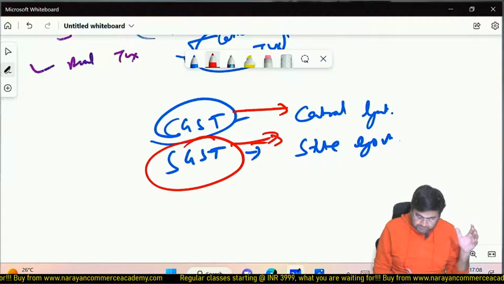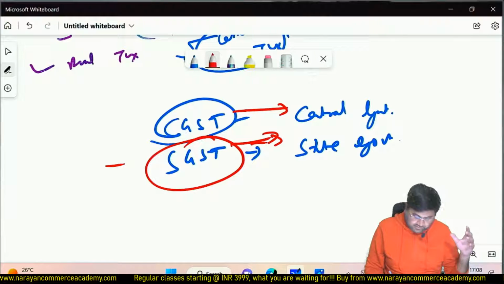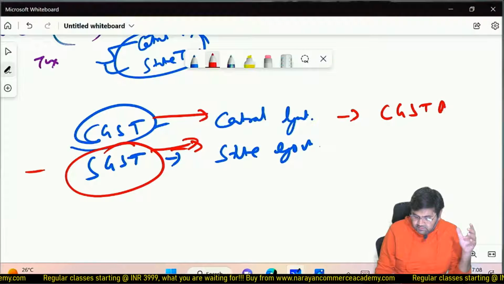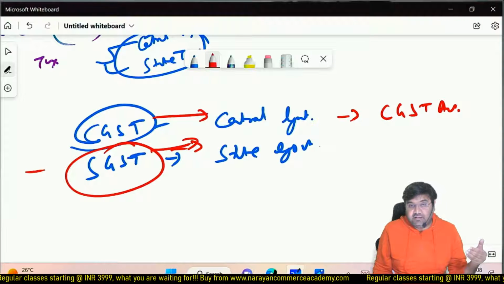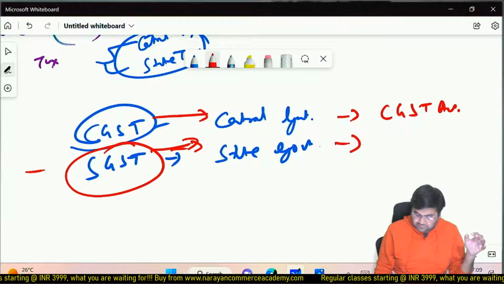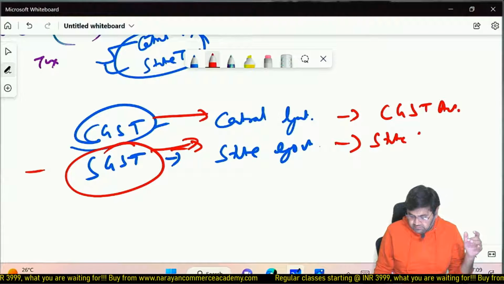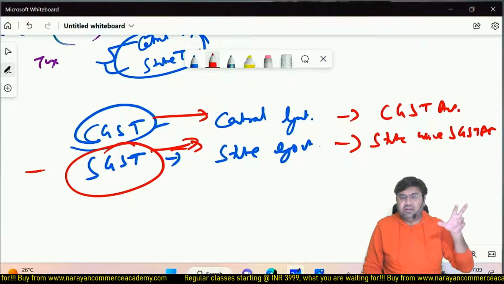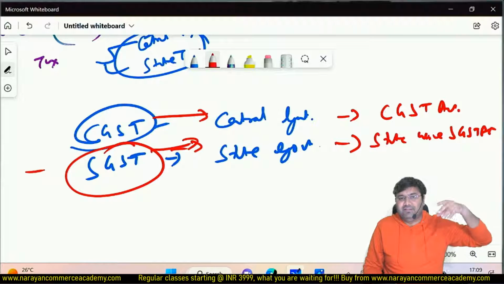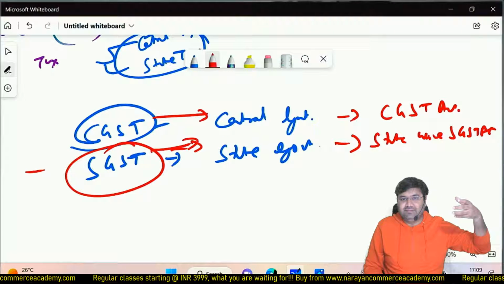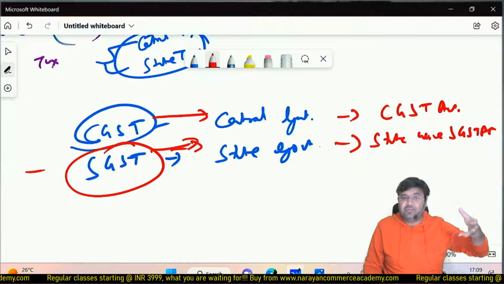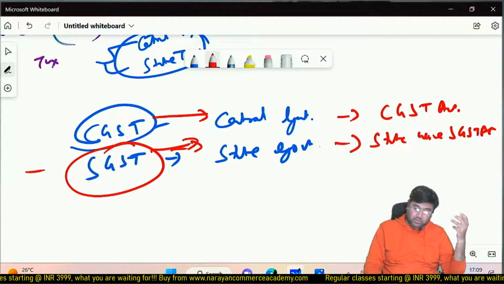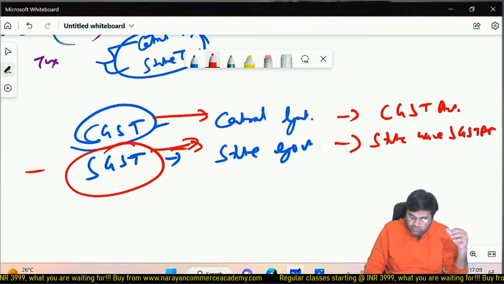So multiple SGST Acts. To levy central tax, CGST, central government revenue, there is the CGST Act. To levy state tax, SGST, there is a state-wise SGST Act. Then come the Union Territories, correct? Union Territory, if you remember, Andaman, Nicobar, Daman. Those are not states. Those are Union Territories, correct? So for Union Territory, they said, okay.